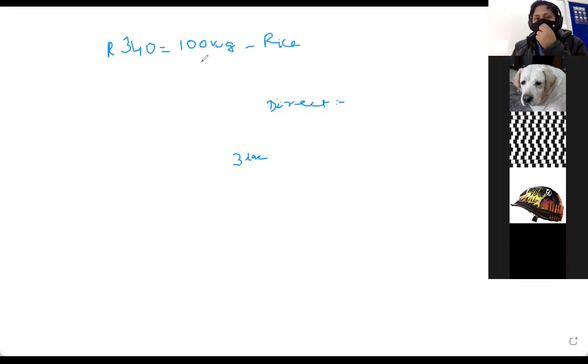So the farmer is selling to the government for 340 rupees. It will be more, sorry, not 340, it is around 1200 rupees.